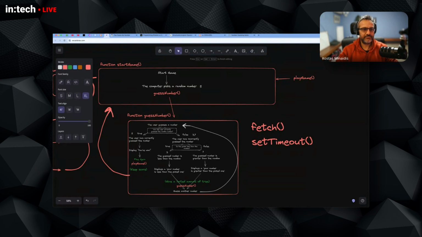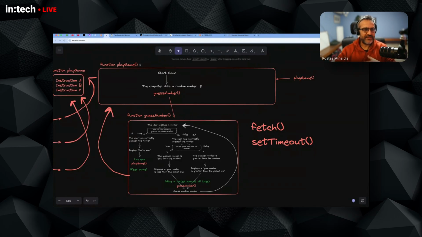Start game, play game, init game, guess number, whatever. So the second rule is just try to see what is the name, and probably this will be a verb or a sentence that contains a verb that actually describes what this function is doing.